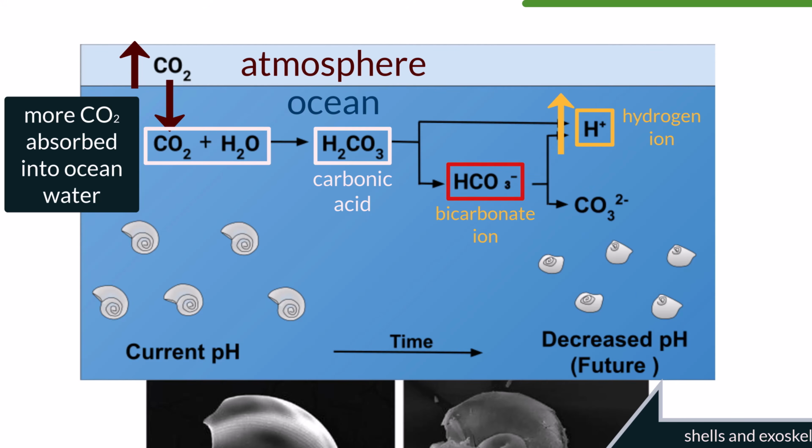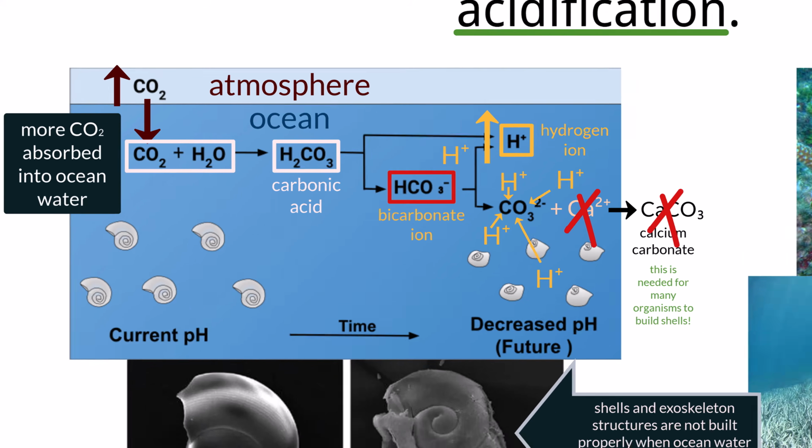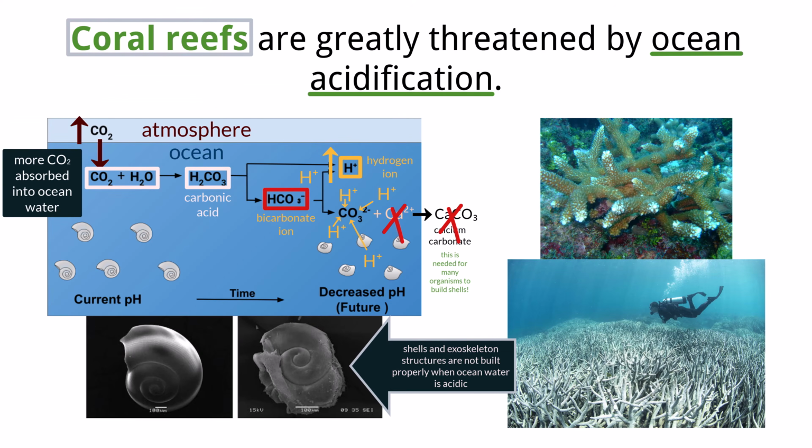But under normal conditions, these carbonate ions can interact with calcium to form calcium carbonate, which is an important molecule for organisms to use to build shells and exoskeletons. In these acidic conditions, those carbonate ions can instead interact with hydrogen because more of it is there and it has a higher binding affinity than calcium, meaning there is less overall calcium carbonate available for marine organisms, which negatively impacts their development. Second, increasing global temperatures lead to warmer ocean water.